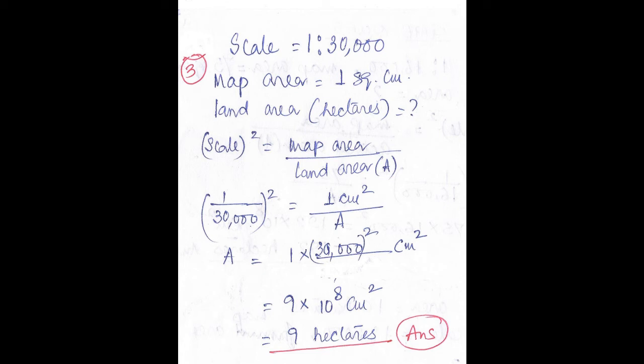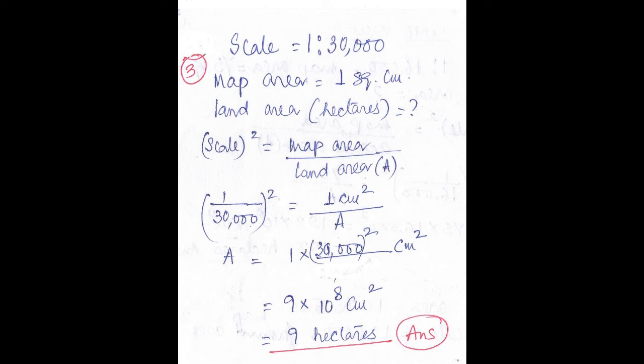Here scale is given as 1:30,000. Map area is given as 1 square centimeter. Land area in hectare we have to find out. What is the formula? Scale square equal to map area by land area. Now scale means 1/30,000. So (1/30,000) square equal to map area, 1 centimeter square, divided by land area, capital A. So A comes out to be 9 into 10 raised to 8 centimeter square.